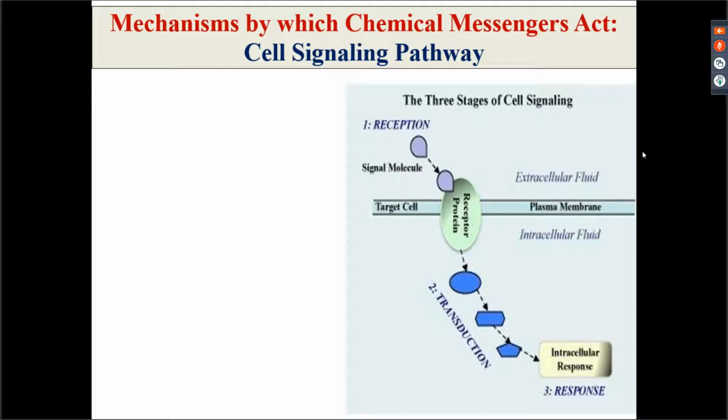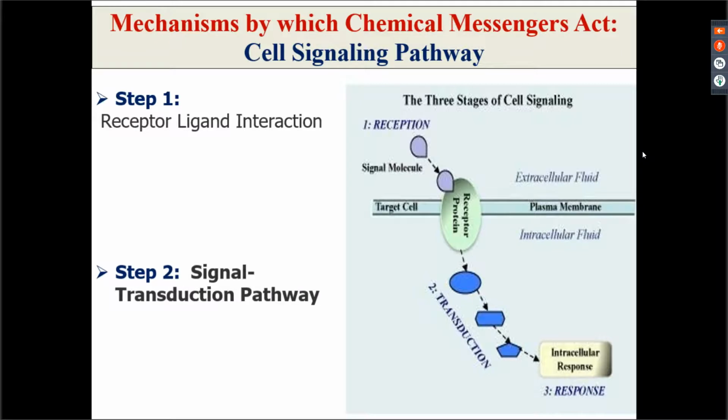Depending upon which cell, which organ, which tissue you are talking about. तो इसके मैकेनिज्म में तीन बेसिक स्टेप्स होते हैं. There are three basic steps. Step one is that there is an interaction between the receptor and the ligand, right? So there is an interaction between the receptor and the ligand or the signal molecule. Signal molecule means the chemical messenger.